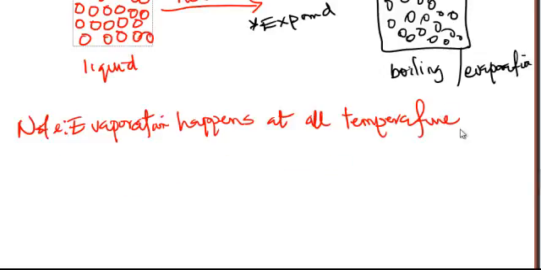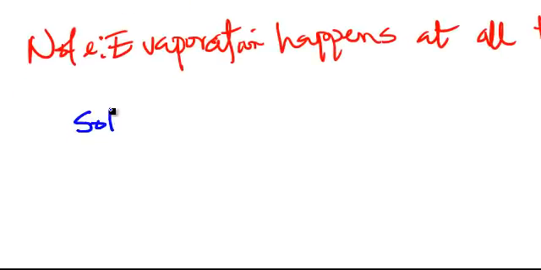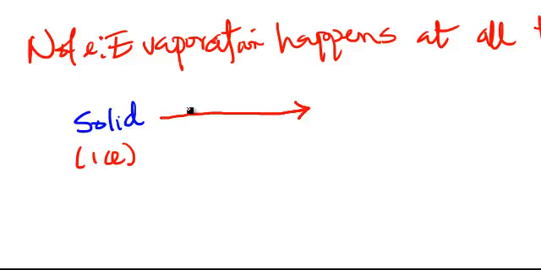So how can we reverse this process? It is very simple. We start from solid, and we use ice as our example. Ice can melt.